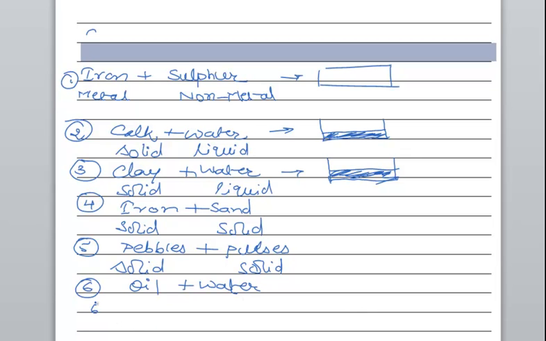Then again, smoke. Smoke is a mixture of, what is it? Smoke is a mixture of dust and what? Mixed with air.